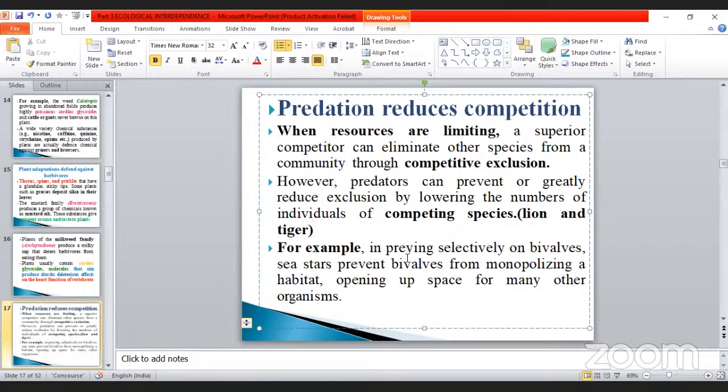And next one, for example, in preying selectively on bivalves, sea stars, sea star is also one, prevent the bivalves from monopolizing a habitat, opening up space for many other organisms. What does monopolizing mean? A particular single animal only growing in that area. Here I will tell you an example, it's better for your understanding.